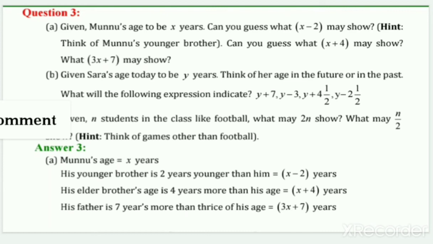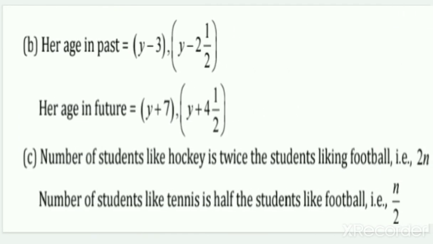Okay, yes, so let's have a look. Her age in the past will be y minus 3. And her age in the future, she will be older in the future, so her age will be plus. So y plus 7 is 7 years from now, and y plus 9 by 2, that is after 4.5 years her age will be y plus 4 and a half.